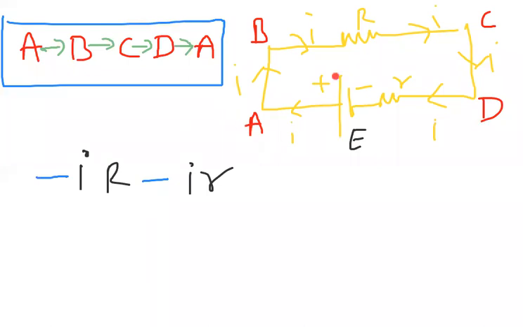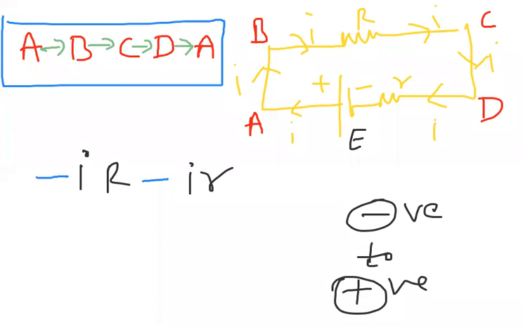Whenever a cell is observed, check how we are traveling inside the cell. We are traveling from point D to point A. That means inside the cell, we are traveling from the negative terminal to the positive terminal. Observe carefully here: negative terminal to positive terminal.